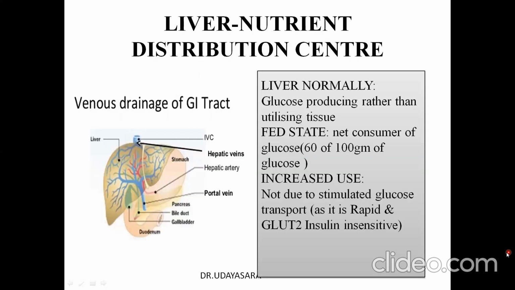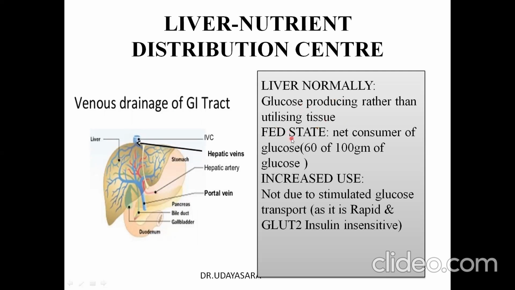Next, we'll see about the changes that occur in the different organs. So first, we'll see about the liver. The position of the liver itself is very unique in that it receives the venous drainage from the small intestine and the pancreas before it enters into the general circulation. So it is bathed by the micronutrients and the insulin from the pancreas in the fed state. Liver normally is a glucose producing cell rather than a utilizing cell.